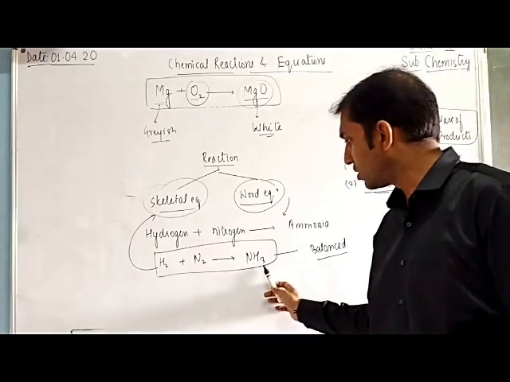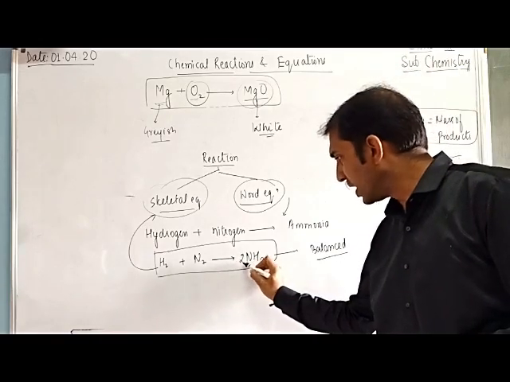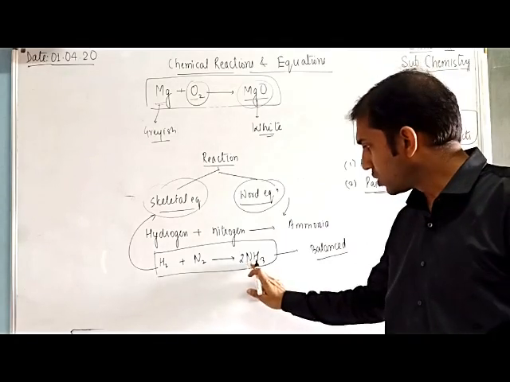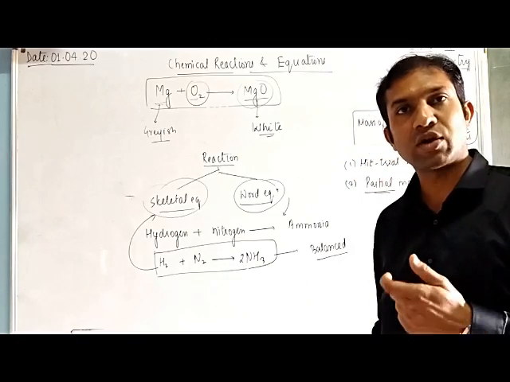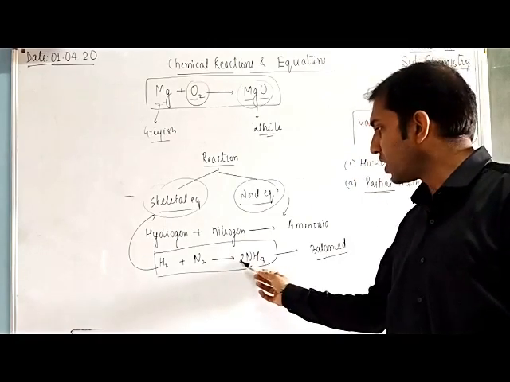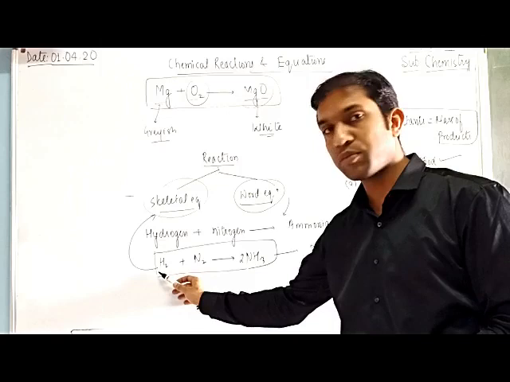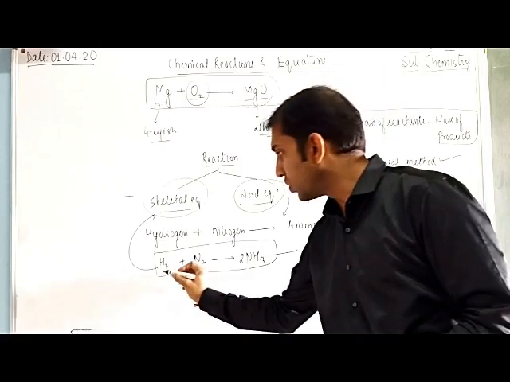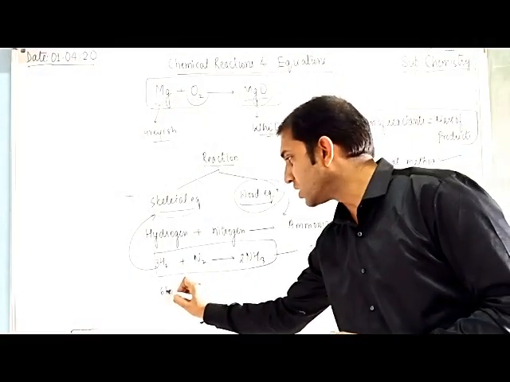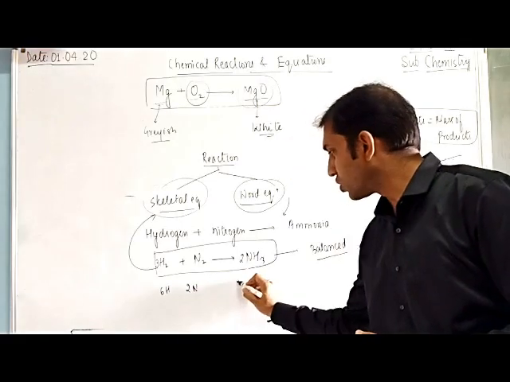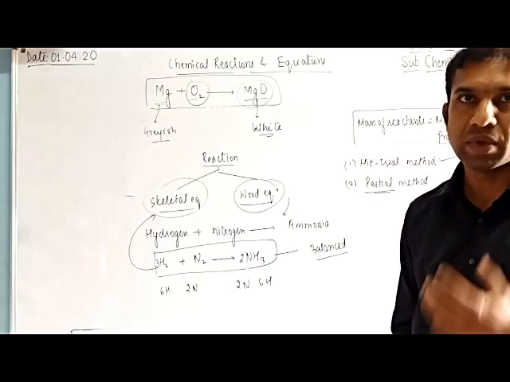Here there are 2 hydrogens, and on the product side 3 hydrogens; 2 nitrogens here and 1 nitrogen there. So we can hit it with the number 2. Now 2 nitrogens are present on the product side and 2 nitrogens on the reactant side. It means nitrogen is balanced. But the number of hydrogens is 2, and 3 times 2 is 6. On the product side, the number of hydrogens is 6 and on the reactant side only 2. So we hit it with another number, 3. 3 times 2 is 6. 6 hydrogens, 2 nitrogens here, and also 2 nitrogens and 6 hydrogens there. This reaction is now balanced.